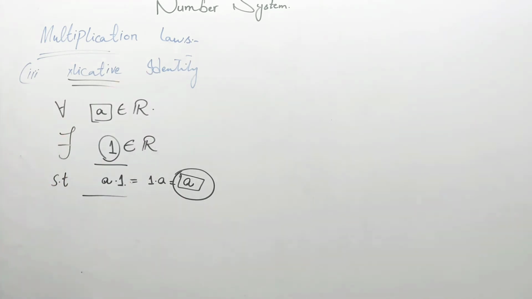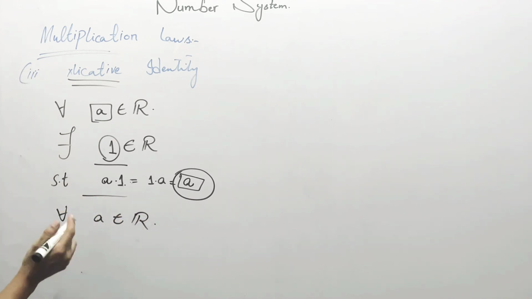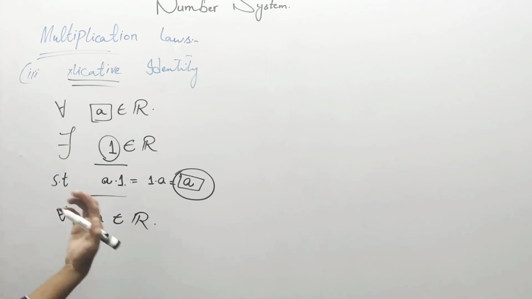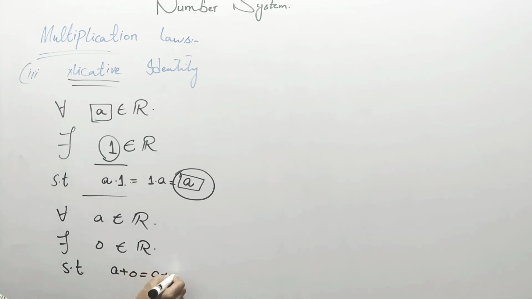In additive identity, we learned that for all a belonging to the real line, it means that you take a number from the real line, there exists 0 belonging to the real line such that you add 0 to this number or this number to 0.